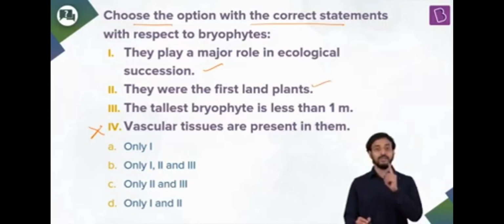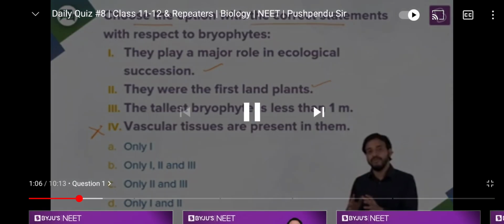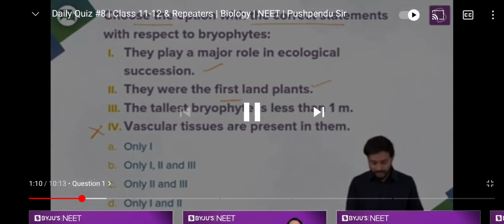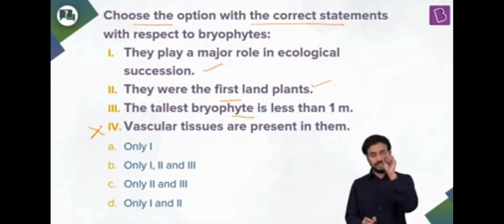They were the first land plants. Of course. Do you remember where the first plants arose? In the water. So algae, then bryophytes. So bryophytes were the first land plants. The tallest bryophyte, they are really small, minute. It's less than 1 meter.